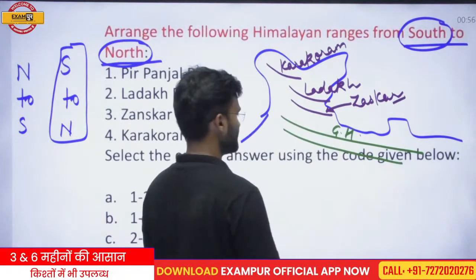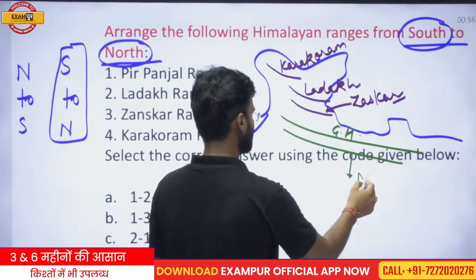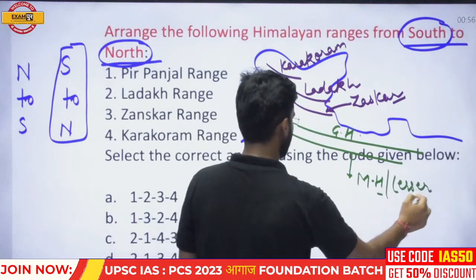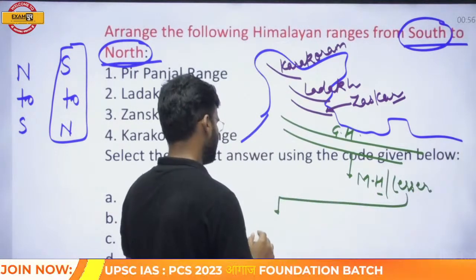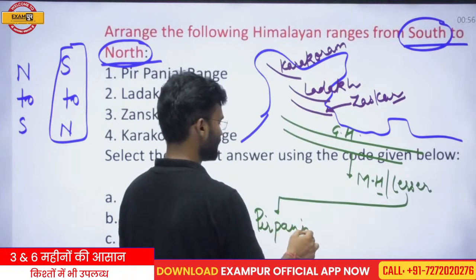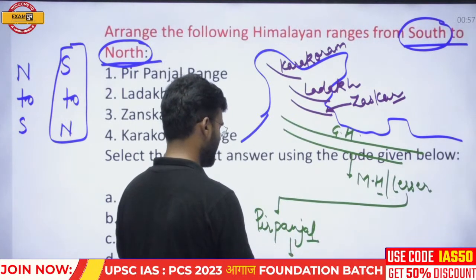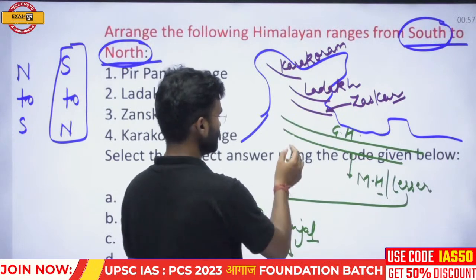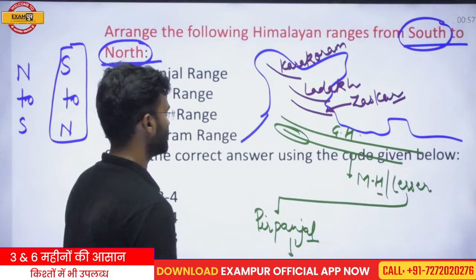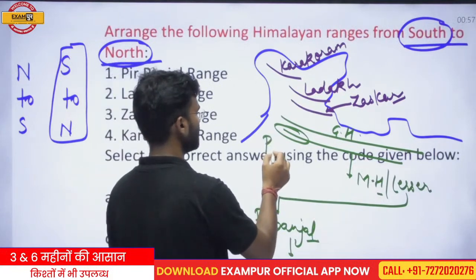And then after that the Greater Himalaya starts, and after the Greater Himalaya there is the Middle Himalaya, or you can say the Lesser Himalaya. The Lesser Himalaya is also known as the Pir Panjal range in Jammu and Kashmir. This section of the Lesser Himalaya is called the Pir Panjal.